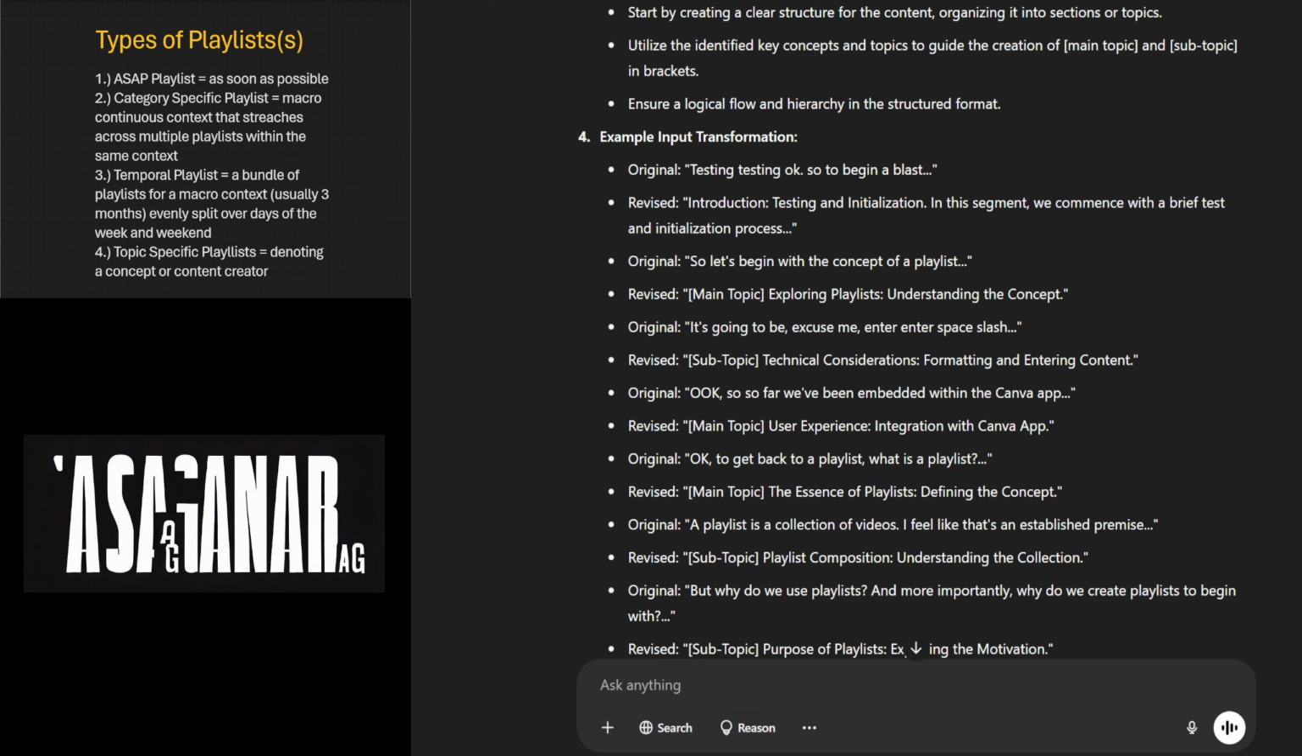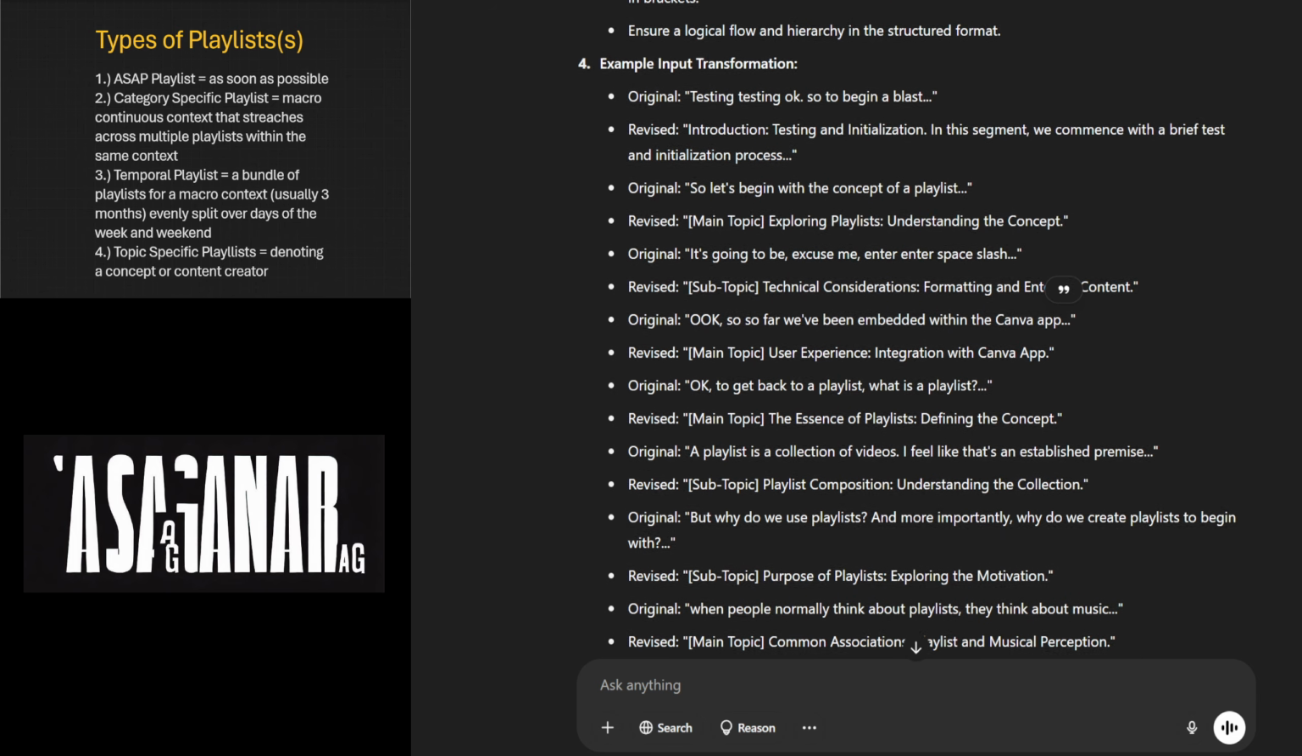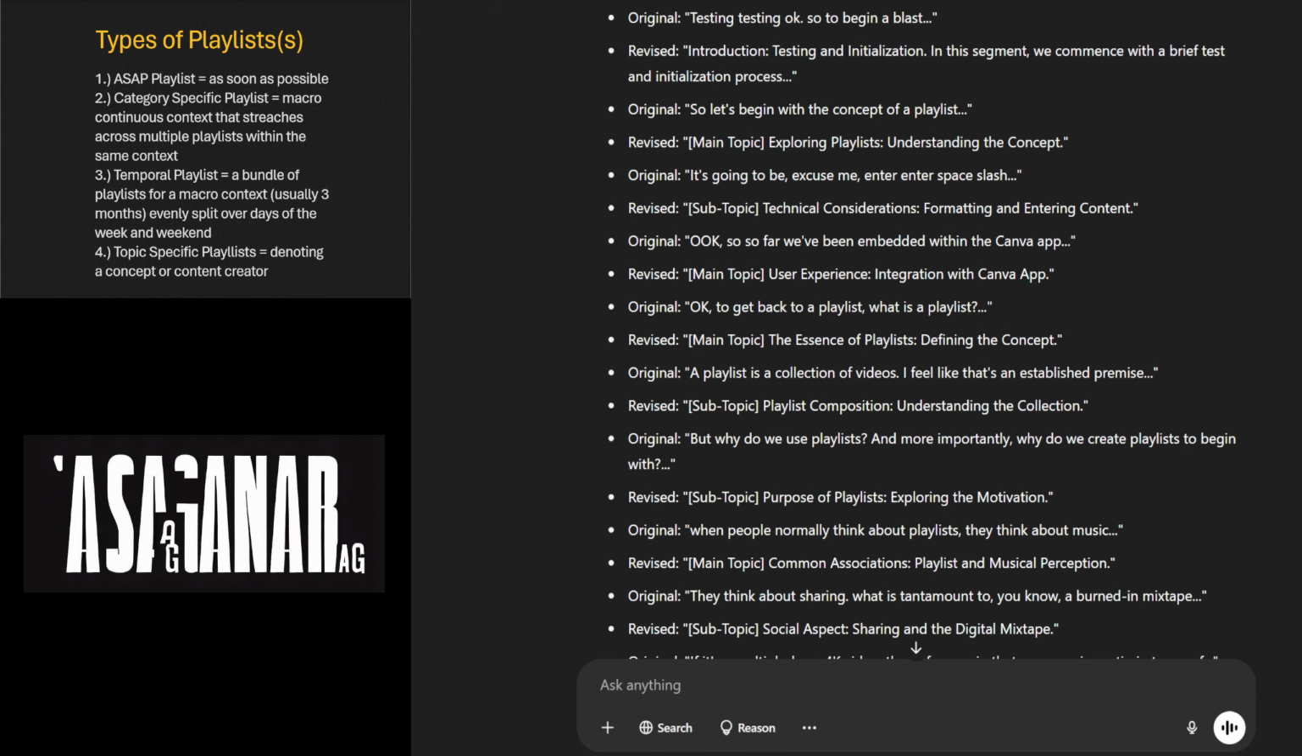Original: So let's begin with the concept of a playlist. Revised: Main topic. Exploring playlists, understanding the concept. Original: It's going to be, enter space slash. Revised: Subtopic, technical considerations, formatting and entering content.